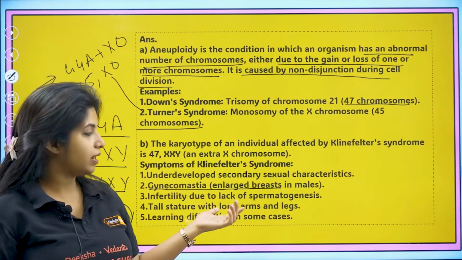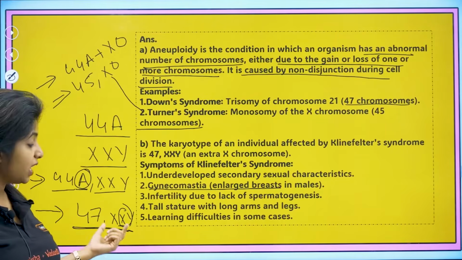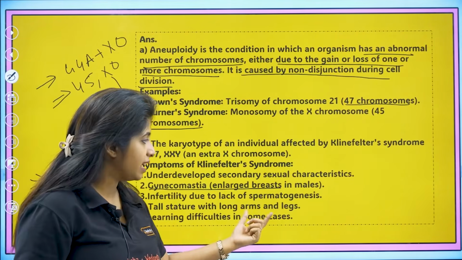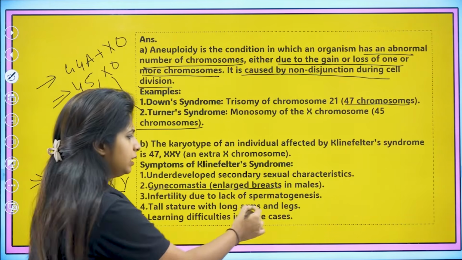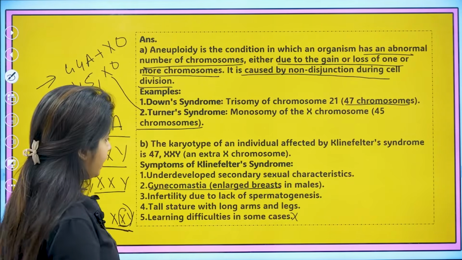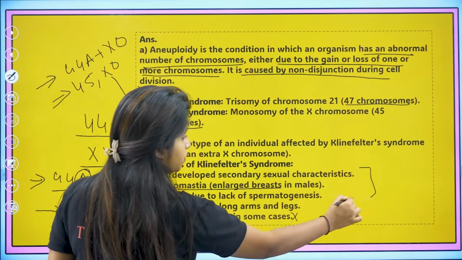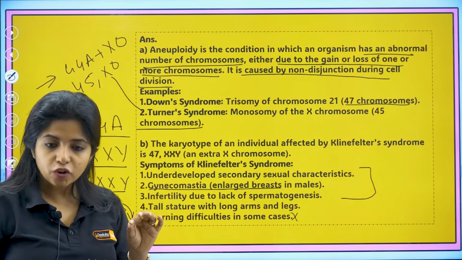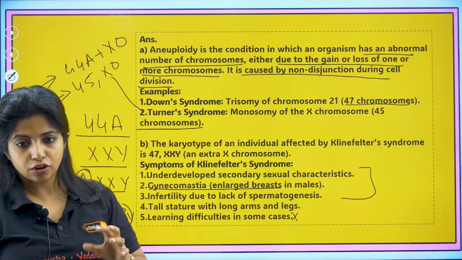Infertility. Why? Because lack of spermatogenesis is happening over here. X chromosome is there to dominate over things, right? And tall stature with long arms and legs. Learning difficulty in some cases, you don't need to write that. At least you write these 3 points. That would be enough. Okay, underdeveloped secondary sexual characteristics, gynecomastia, that is enlarged breast in the case of males, and